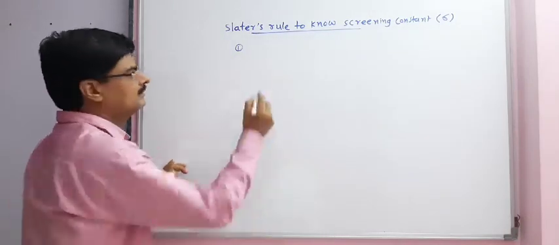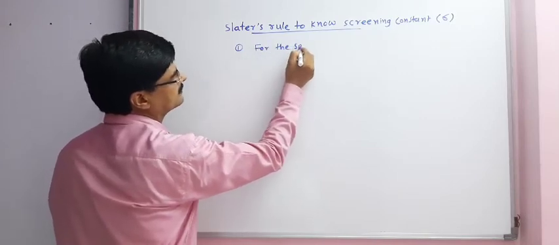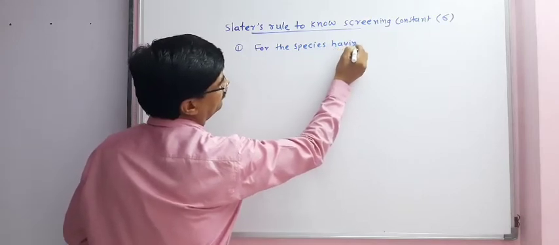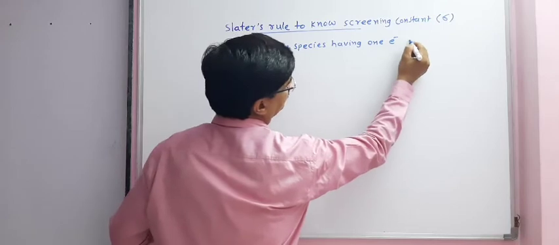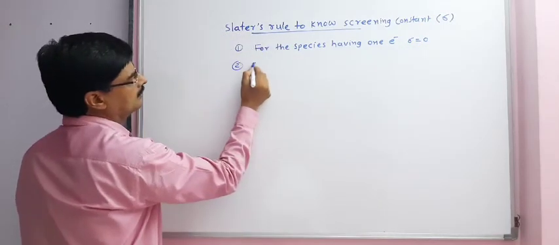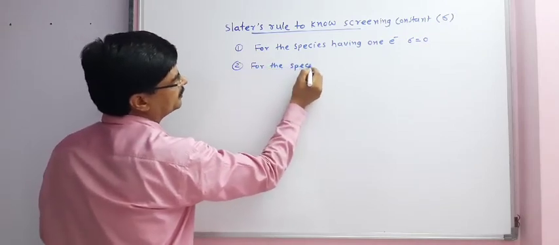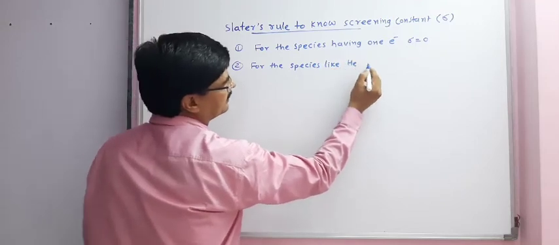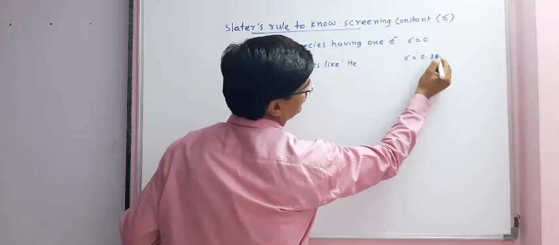First rule, for the species having one electron, sigma is equal to 0. For the species like He, sigma is equal to 0.30.